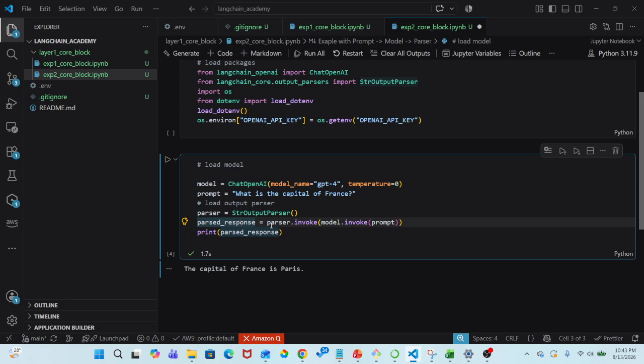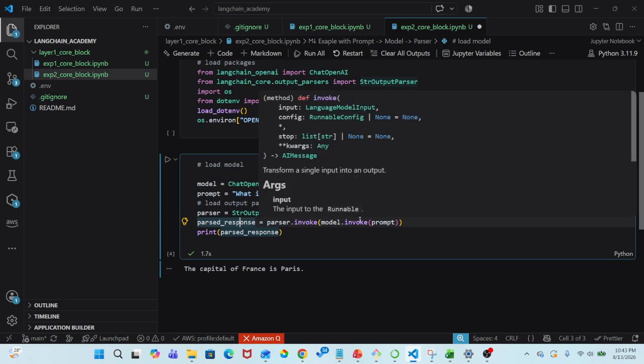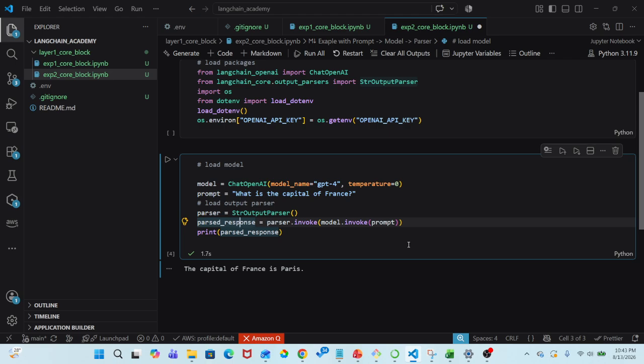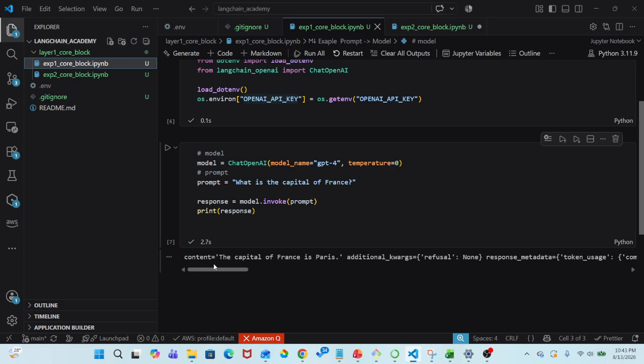model.invoke is used for invoking the LLM, invoking the model. Now if I do parser.invoke, then I'm just expecting the parsed data. I'm not expecting the output with keys like content, additional kwargs, and other data.